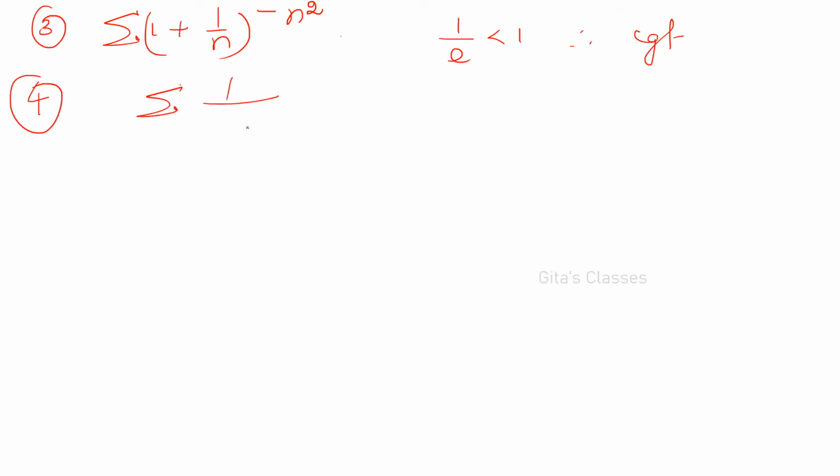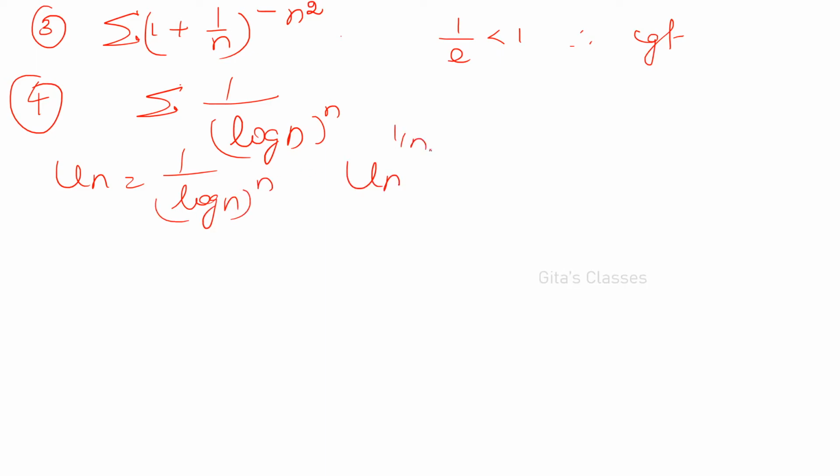Sigma of (1 by log n) the whole power n. So here what is un? It is (1 by log n) the whole power n. What is un the whole power 1 by n? Whenever you have power n, it is easy if you apply the root test. So un the whole power 1 by n will be ((1 by log n) the whole power n) the whole power 1 by n. So n will get cancelled.